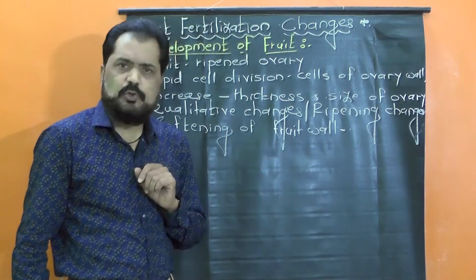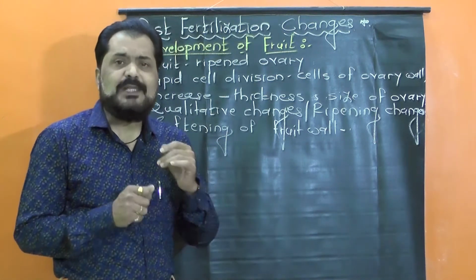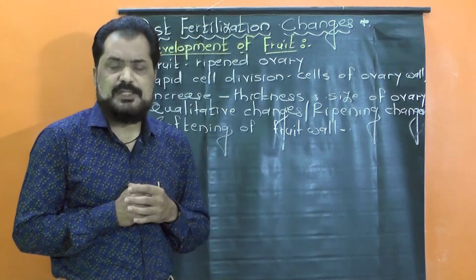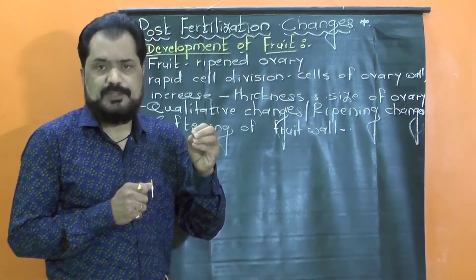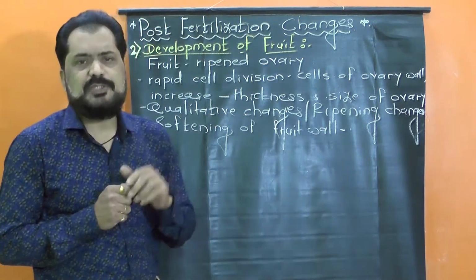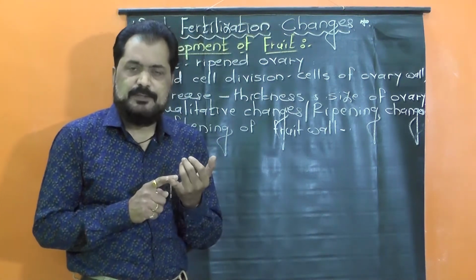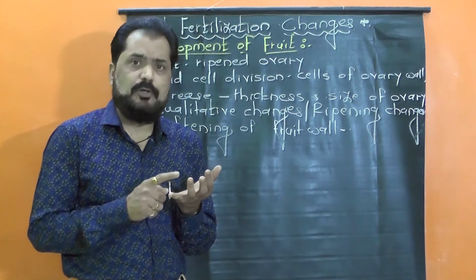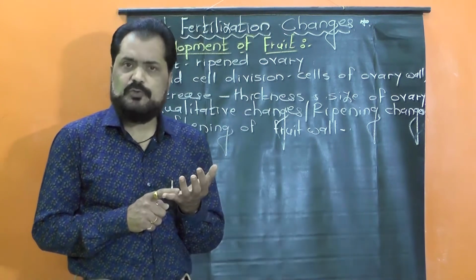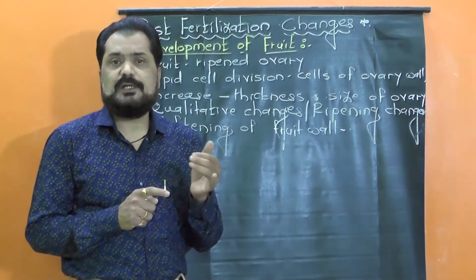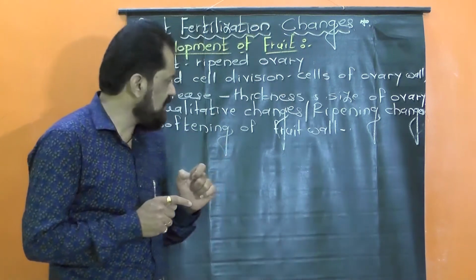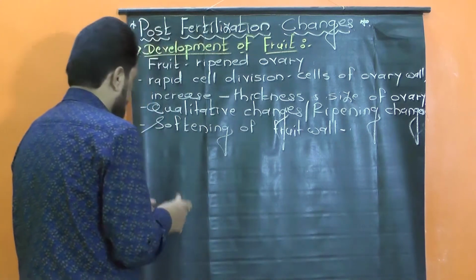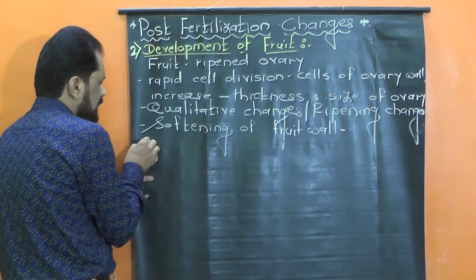Also it occurs the solubilization of the content of the cells. And because of these two major things, that is first the enzymatic degradation of the middle lamella of the cell wall, and second the solubilization of the content of the cells, it leads to the softening of the fruit wall. Second major change, that is the